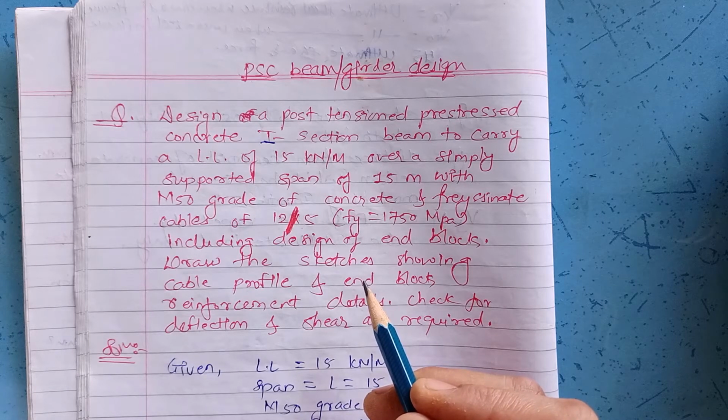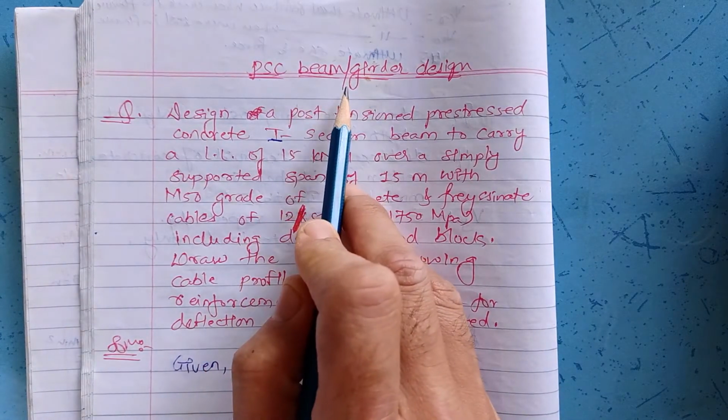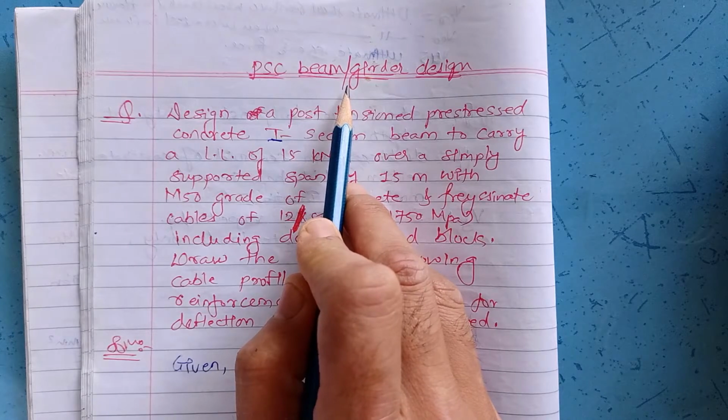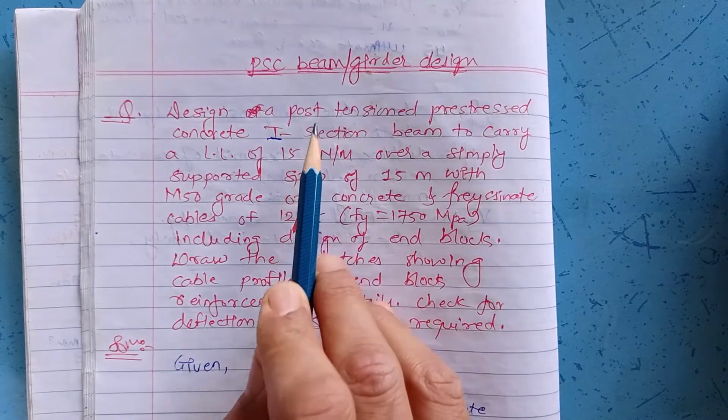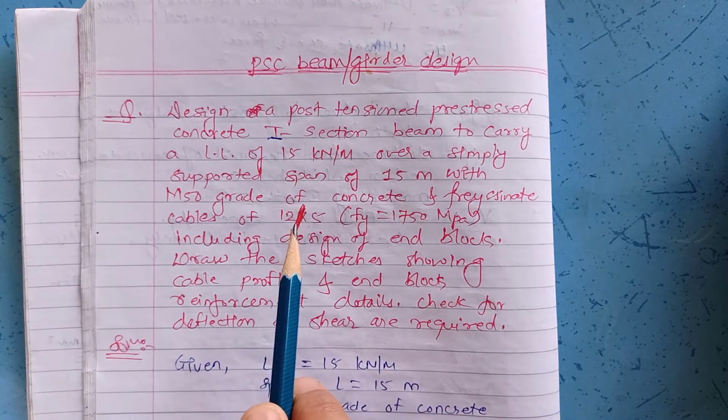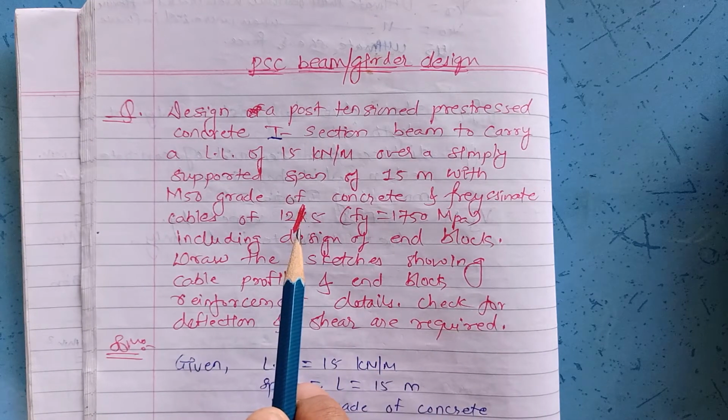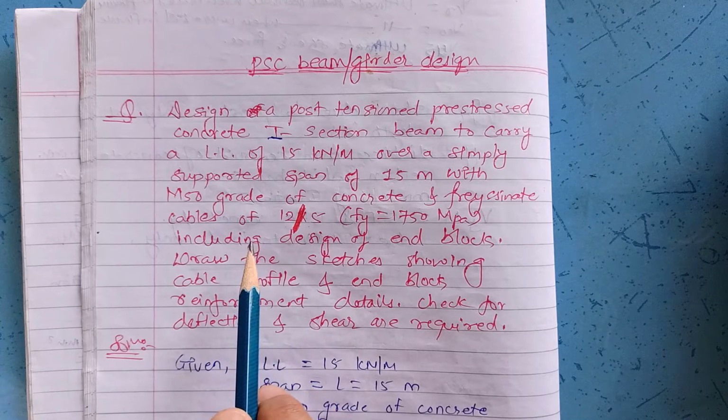Now, till now, we have completed three parts of this design of PSC girder, that is pre-stressed concrete girder, which is post-tension I section. We have completed four steps in all total. This was our problem statement.